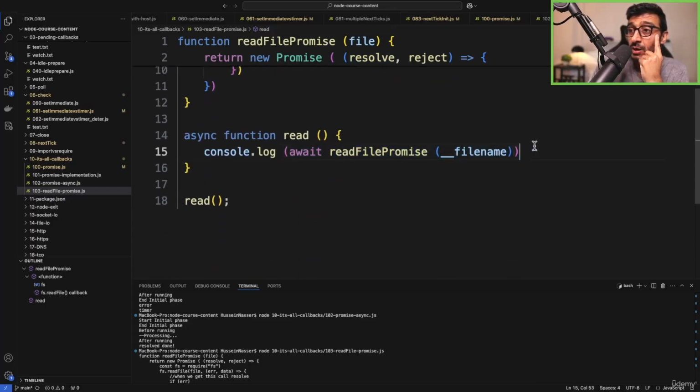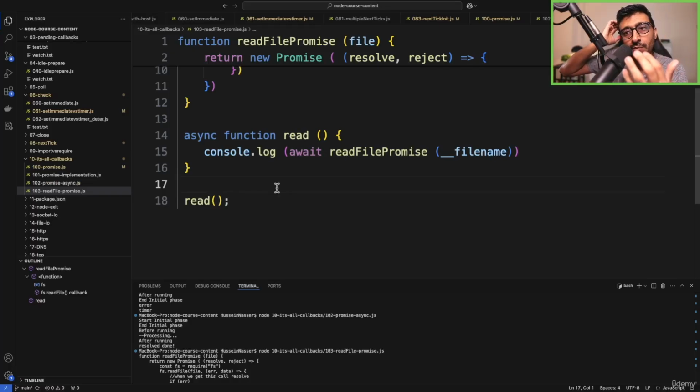And it gives you a promise, and you can chain. The beauty of promises, you can chain them, right? You can chain a promise to another promise to another promise. If I have an array of promises, I want all of them to be ready, and you can delegate all these responsibilities to Node.js to check for you. Like, hey, I'm going to execute a bunch of promises, and I want you to check if all of them are ready. Do this. If any of them is ready, do this. So you can do tricks.